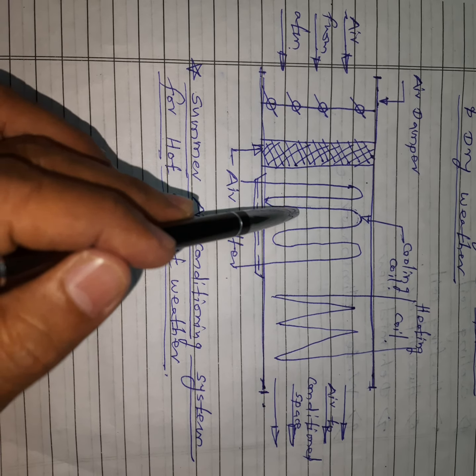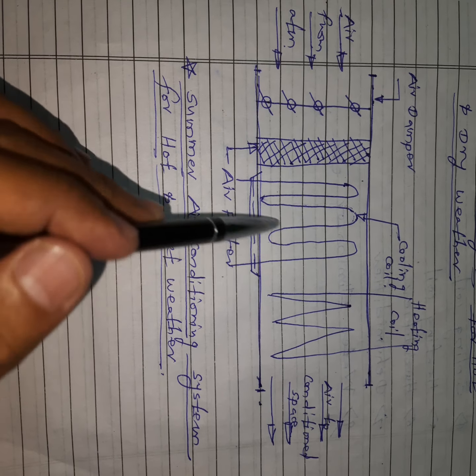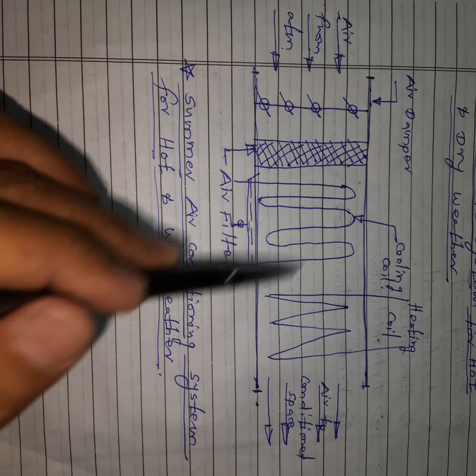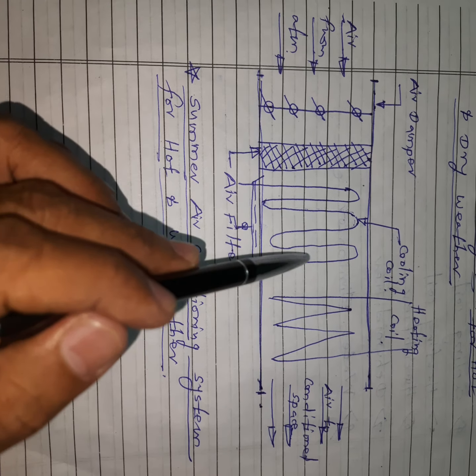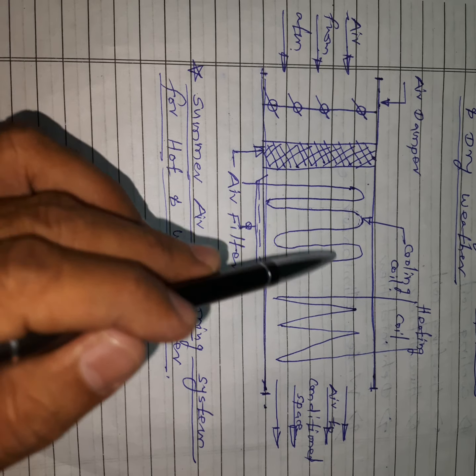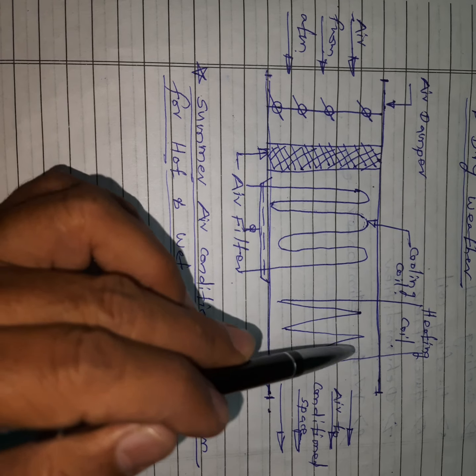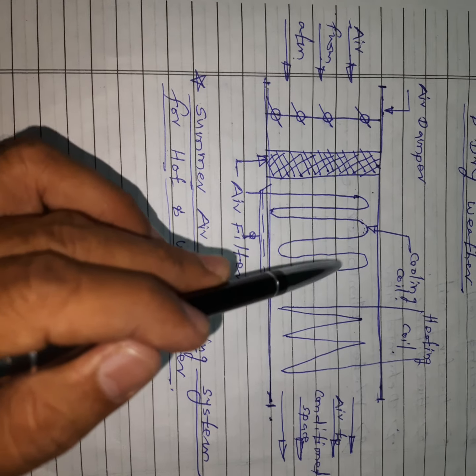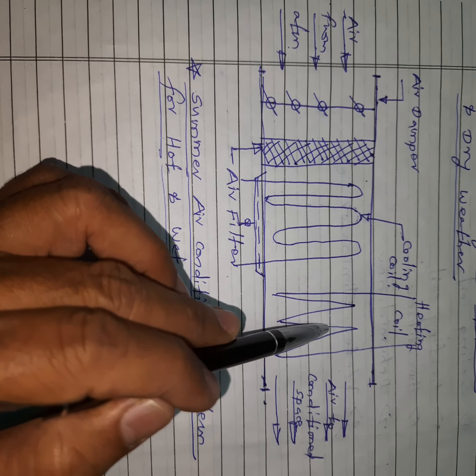Now the temperature is decreased, for example, up to 5 degrees centigrade, and we require a temperature of 21 degrees centigrade. Now the temperature is less and the humidity is the required humidity. So what is done? We use one more heating coil, and by using this heating coil we increase the temperature from 5 degrees centigrade to 21 degrees centigrade.